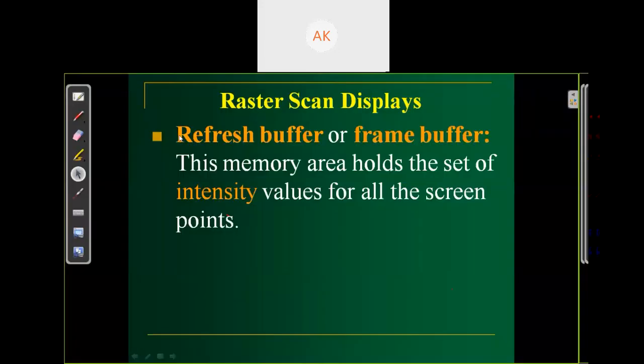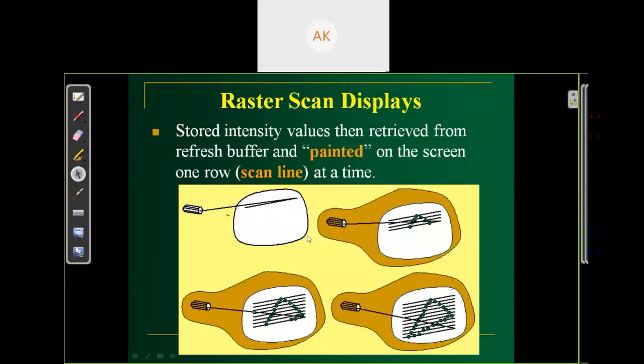So this memory area holds a set of intensity values of all the screen points which we want to display or not display. All the values we have to set in this memory area. Where we do not want to store, just set the value 0 and it must be stored. We cannot leave it blank. We have to store the value 0. The stored intensity value is then retrieved from the refresh buffer and painted on the screen row